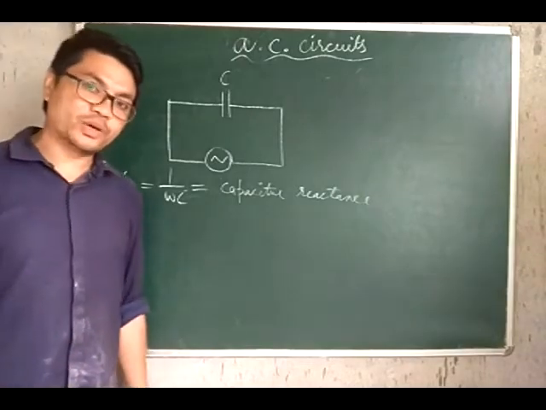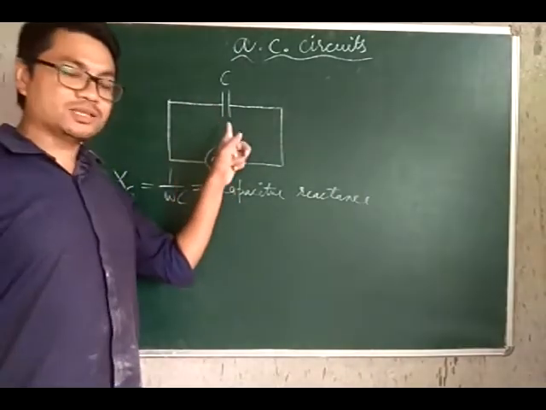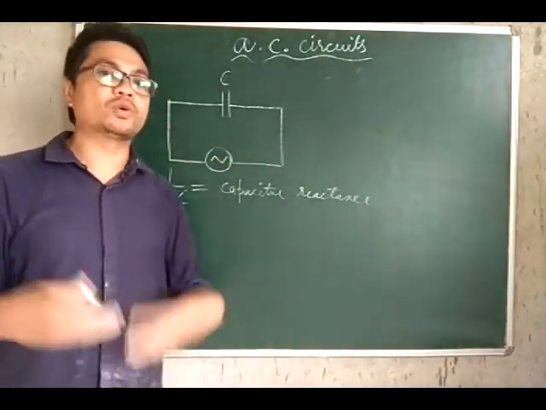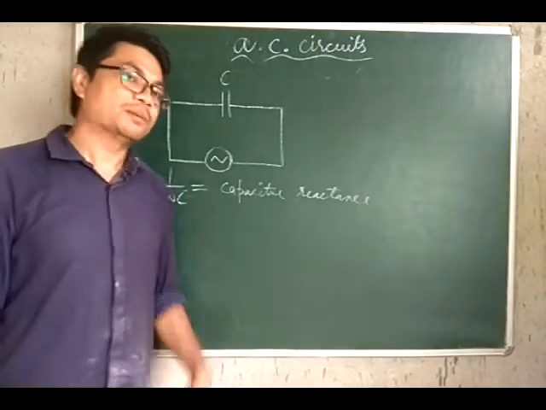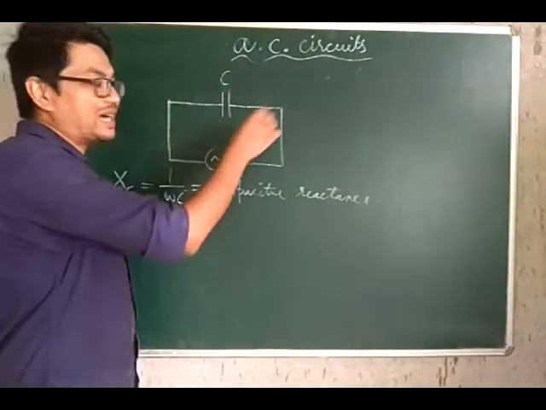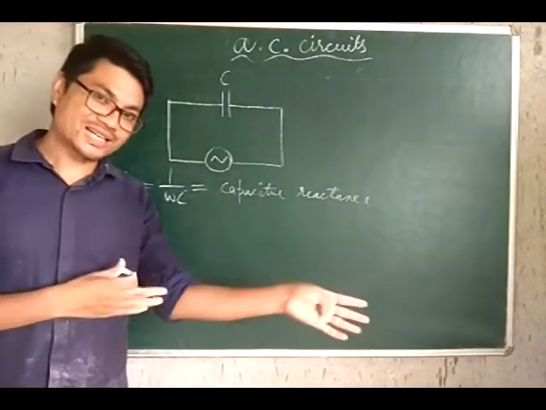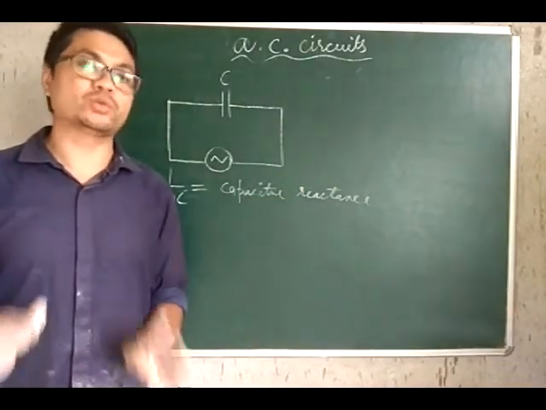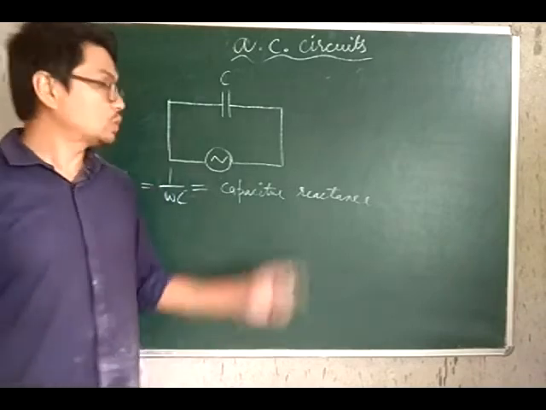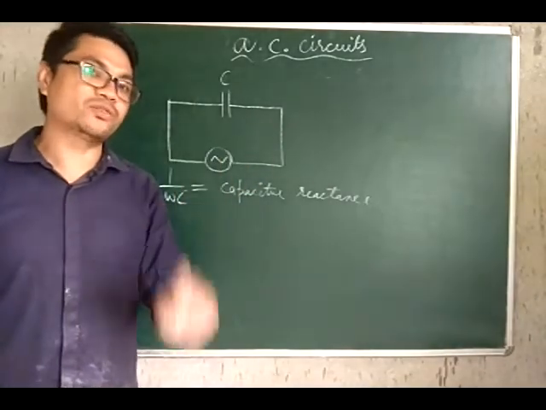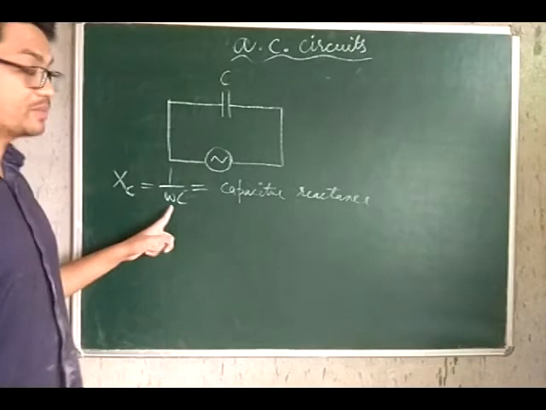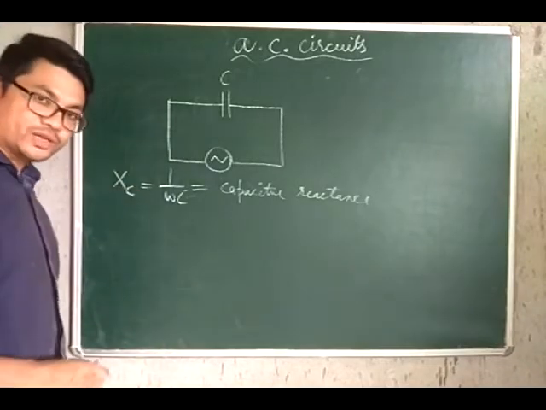I would like to add a point over here. Though a capacitor offers resistance to the flow of alternating current, still an alternating current can pass through a capacitor. But a direct current cannot pass through a capacitor, mind you. So to say, a capacitor blocks the flow of direct current. You can understand from here too. Omega is the angular frequency.